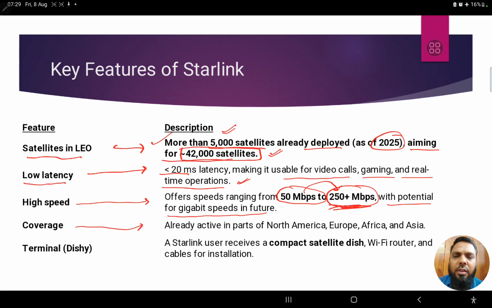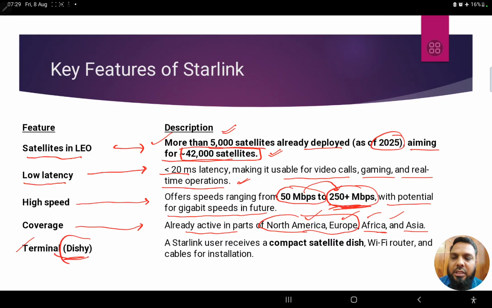Coverage, you see, is already active in parts of North America. Currently people in America are using it, right? People in Europe are using it. People in Africa and some countries in Asia are also having access, because it depends on various countries to give permissions. So already in these areas, people are using this particular Starlink internet connectivity, right?